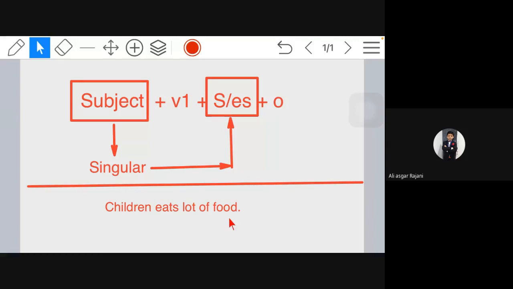What is wrong in this sentence? It will not come eats. It will come eat. This is wrong.